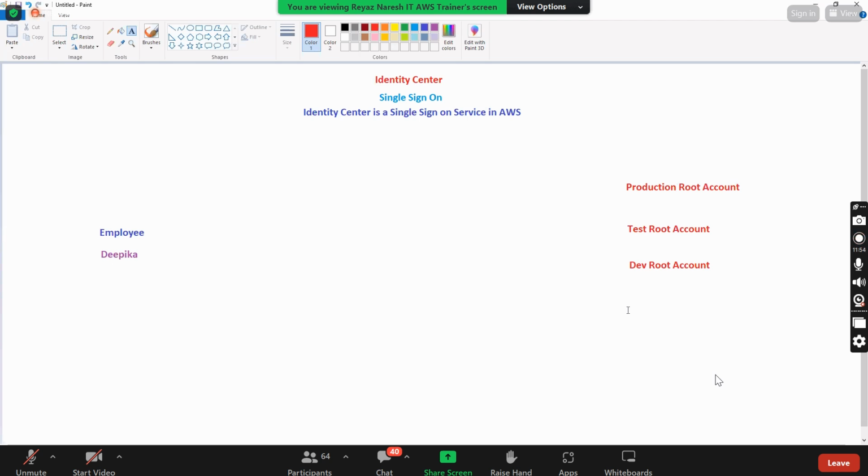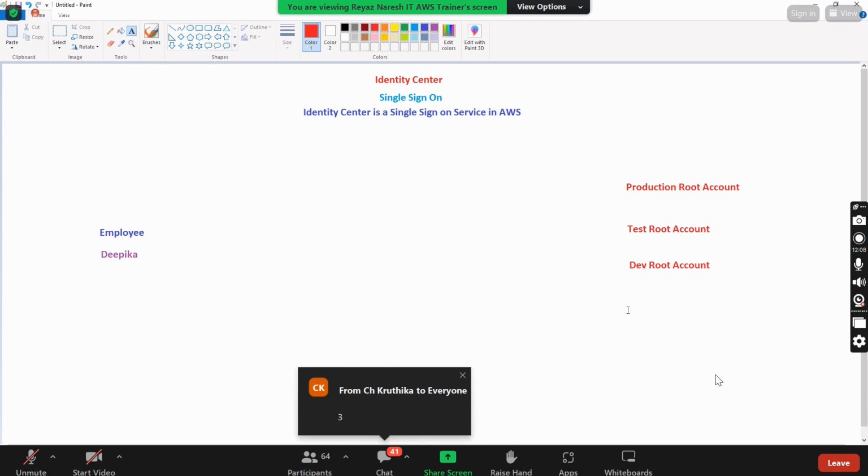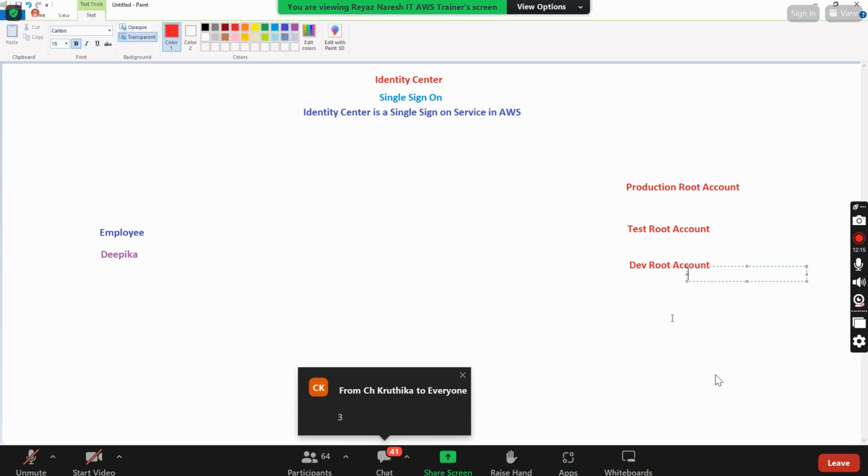We need to create an IAM user in each and every account, yes or no? So do we need to create IAM users in all three accounts? Yes. So three IAM users will be there: Deepika production account, Deepika test account, Deepika dev account. Is it good to create this many IAM users for one person? Not good, no.